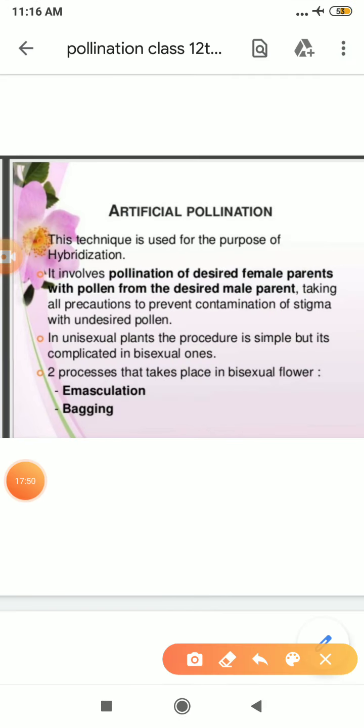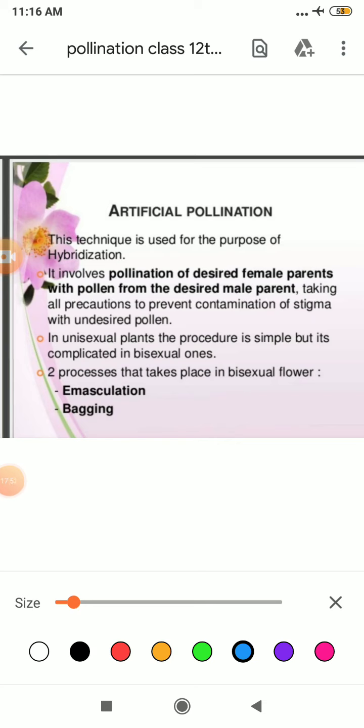Students, one more topic I am taking here is artificial pollination, because it is important. What is this? This is a technique for the purpose of hybridization. It involves the pollination of the desired female parent with the pollen from the desired male parent, and it can be achieved with the help of emasculation and bagging. What is emasculation?